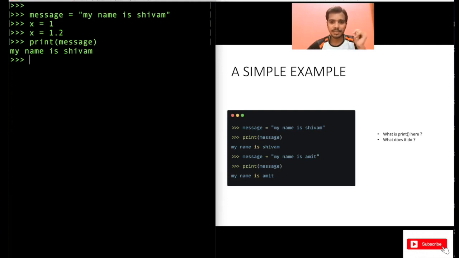Now you will think that, okay, this is the first time I am teaching you Python and I have used something new here, right? What is print? And what does print actually do? Let me explain this, because the print statement is one of the very important statements in Python. You will be using this a lot of times. So let's understand what print is.